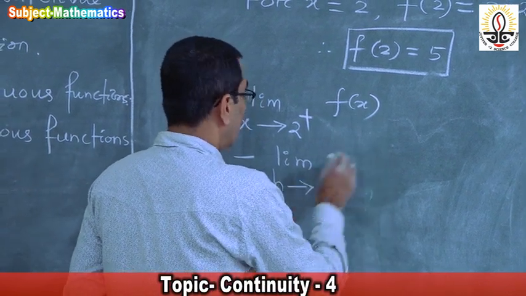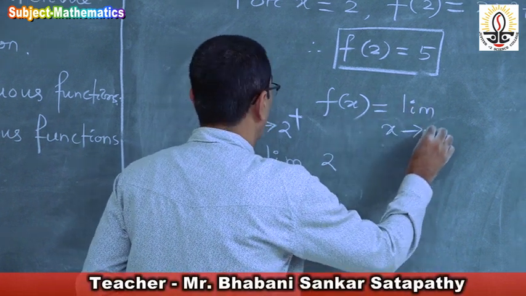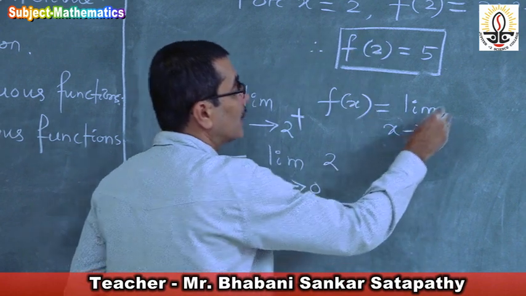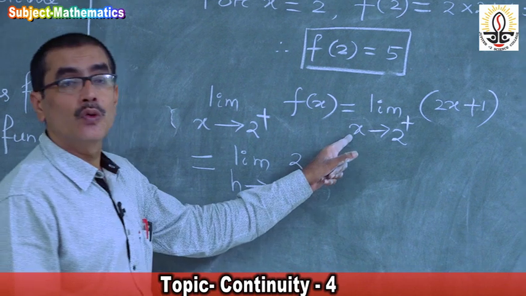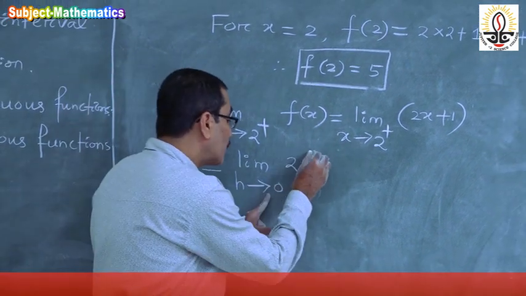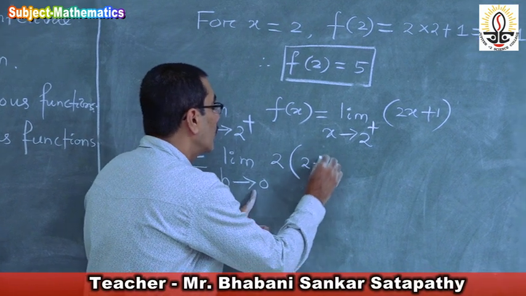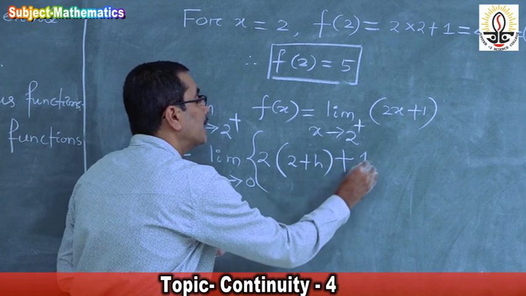You write just first limit x approaches to 2 plus f of x. In place of f of x you put 2x plus 1. Then x tends to 2 plus should be replaced by h tends to 0. Now x should be replaced by 2 plus h.